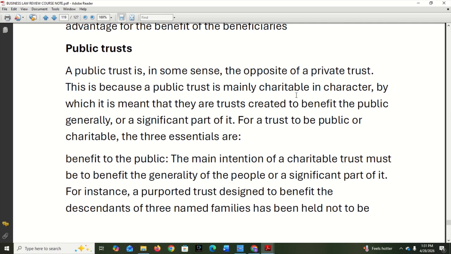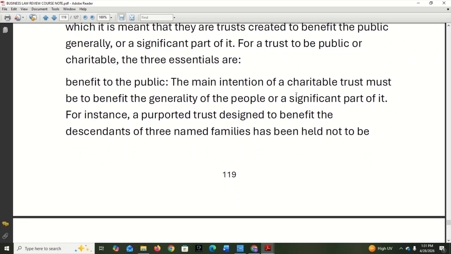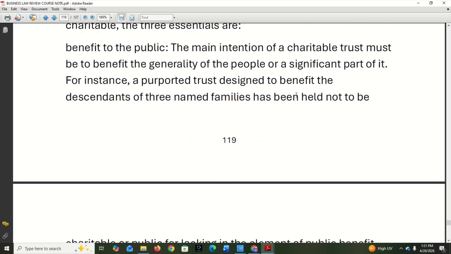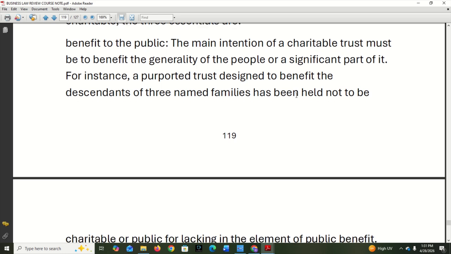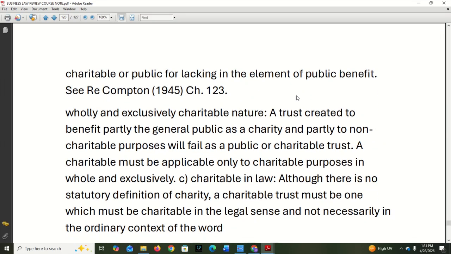Now, they are trusts created to benefit the public generally. For a trust to be public or charitable, three essentials are: one, there must be benefit to the public. The main intention of a charitable trust must be to benefit the generality of the people or a significant part of them. For instance, the purported trust designed to benefit the descendants of three named families has been held not to be charitable or public. Of course, if you are just benefiting three families, that's not public. So, that's not a public trust.